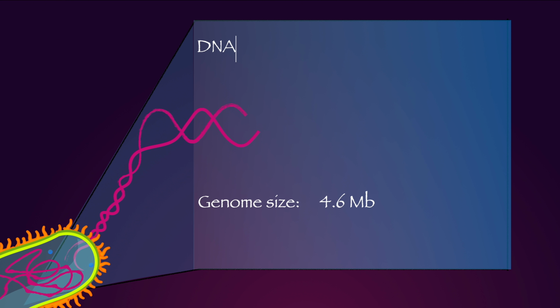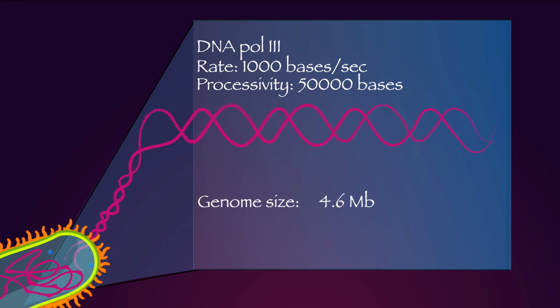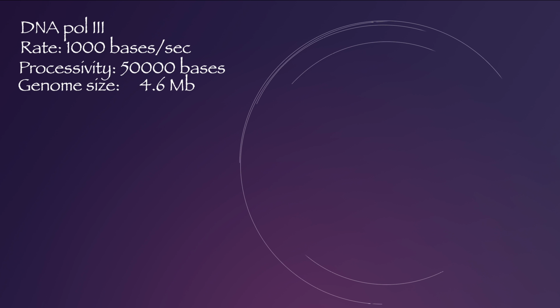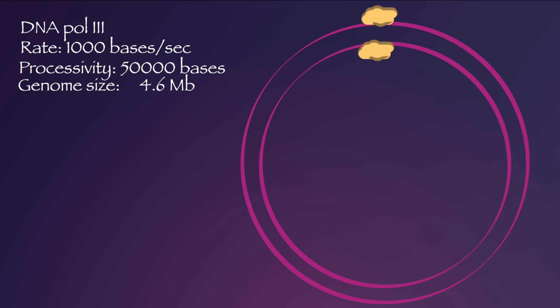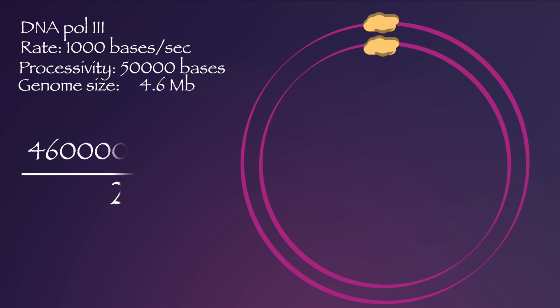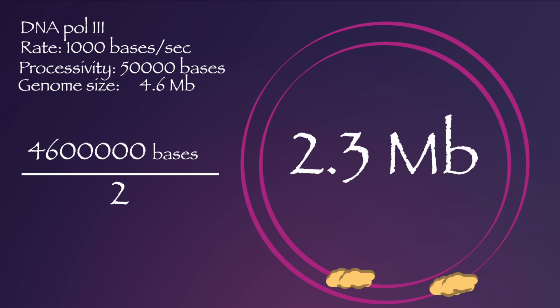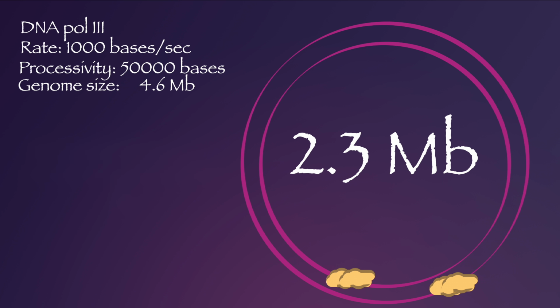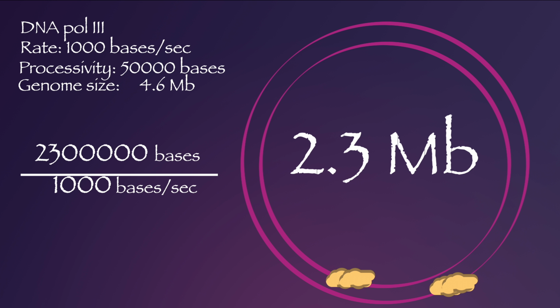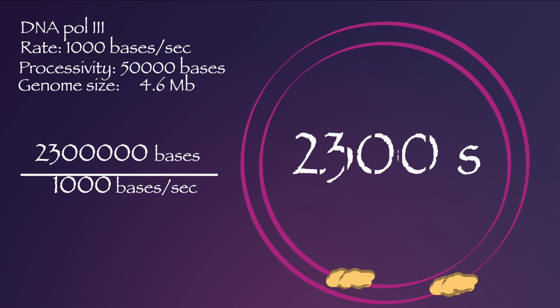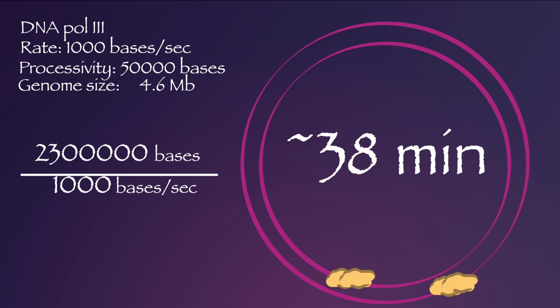This genome of E. coli is replicated with the help of the enzyme DNA polymerase III, which has a rate of 1000 base pairs per second and a processivity of 50,000 base pairs. If you consider the circular genome of E. coli with its one origin of replication and its bidirectional replication mode, each replication fork has to replicate 2.3 megabases of DNA. And if we consider the rate of replication, that is 1000 base pairs per second, it will take approximately 2300 seconds to replicate the whole genome, which comes to around 38 minutes.